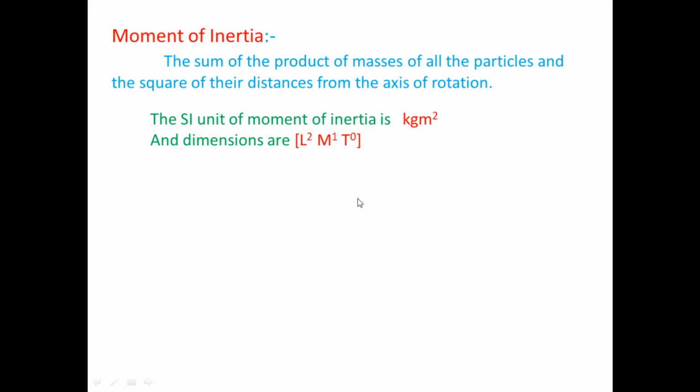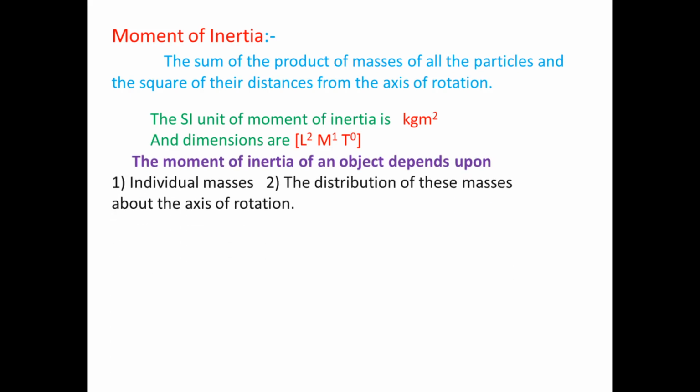Okay, so definitely you get the knowledge about moment of inertia and the expression for rotational kinetic energy. After that we have discussed another important term about the concept of moment of inertia. See, the moment of inertia depends upon the individual masses m1, m2, m3 and so on up to mn. The moment of inertia of an object depends upon the individual masses and the distribution of these masses about the axis of rotation.